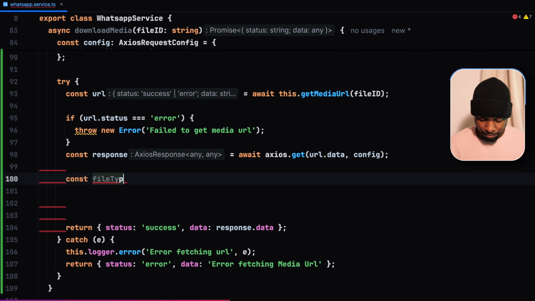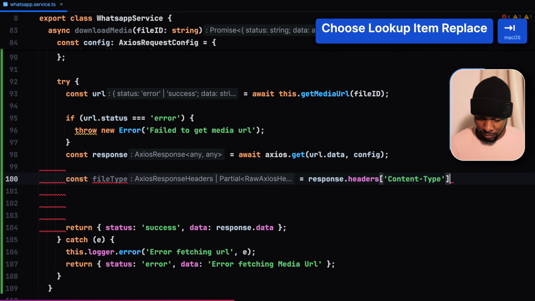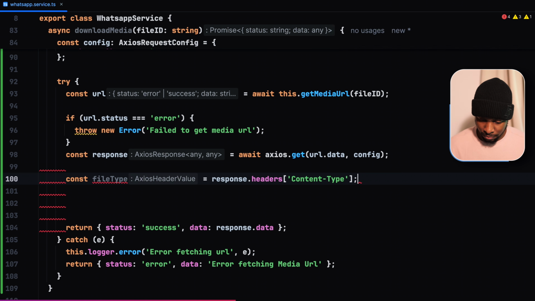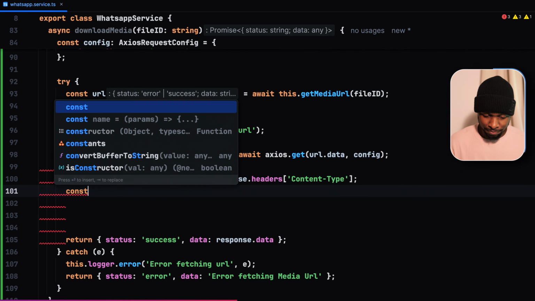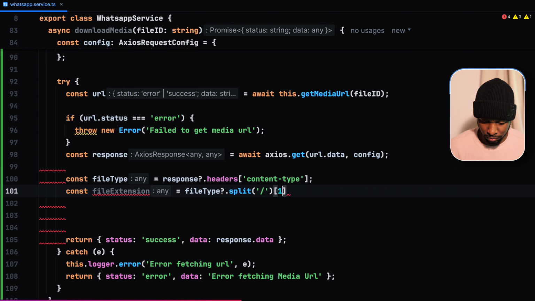Constant file type is equal to response.headers.content-type. From the file type, we then extract our file extension. Split. This is going to determine whether we're going to save our file as an audio or as a PDF or whatever file format that has been sent by the user.